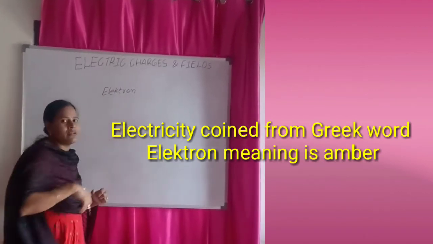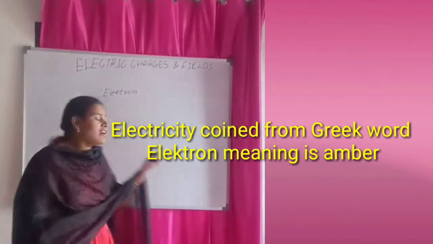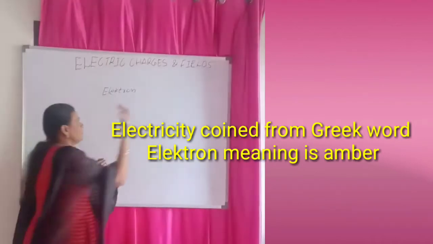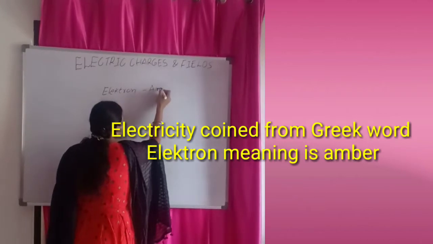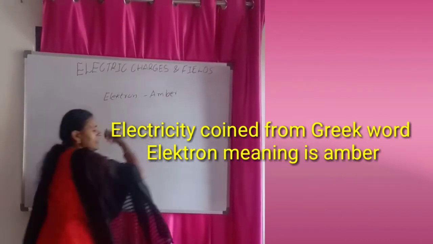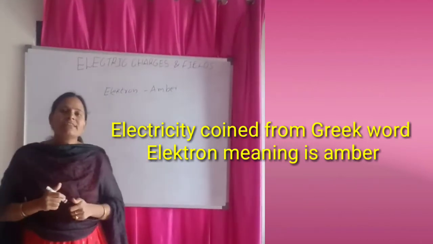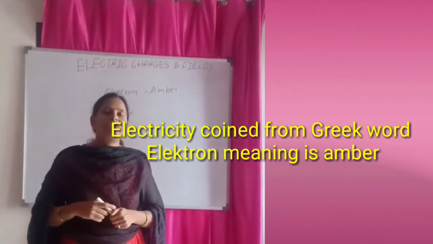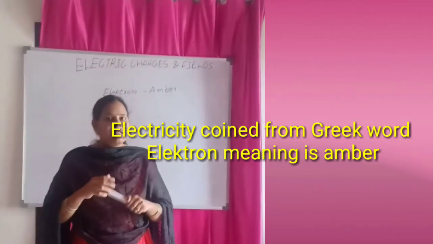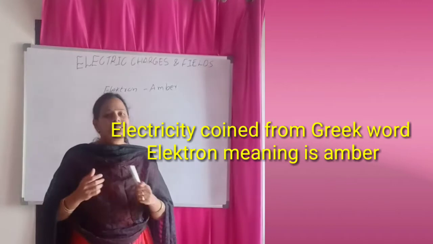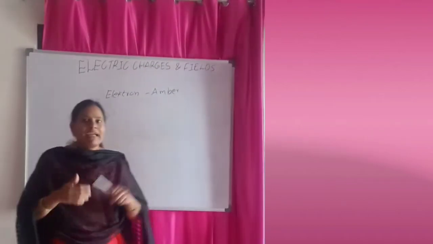E-L-E-K-T-R-O-N, electron. The meaning of this word electron is amber. This word electricity actually came in the time of 600 BC from the Greek scientist named Thales. It was discovered by him.